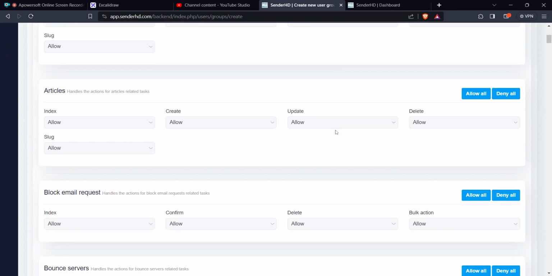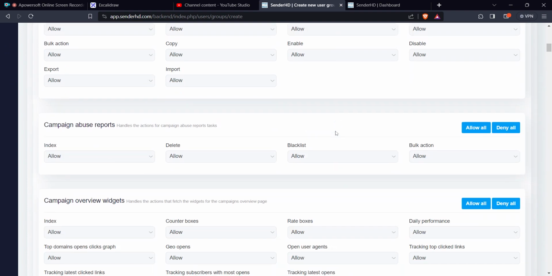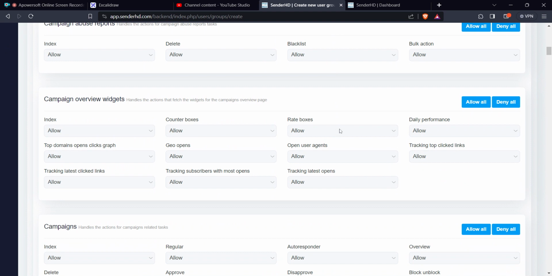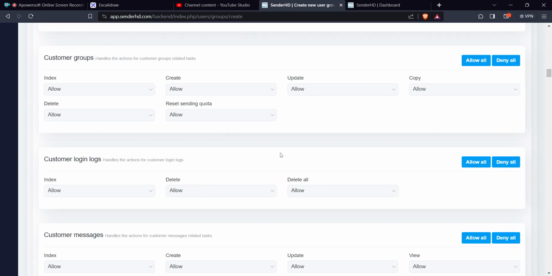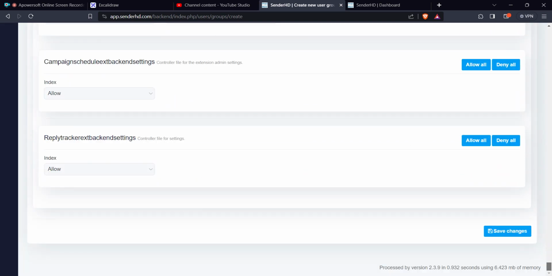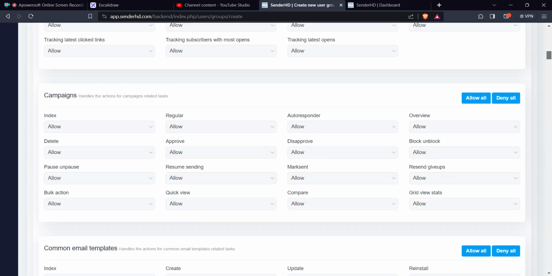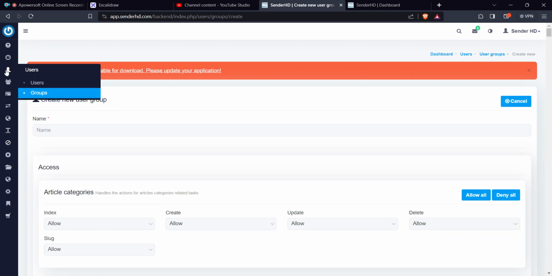This is where you give all the rights. You decide on what they'll be seeing, and then you either allow or deny. It's as simple as allow, deny. And then after you've decided the access you want them to have, you're going to save changes here. Right, so that is about the groups.